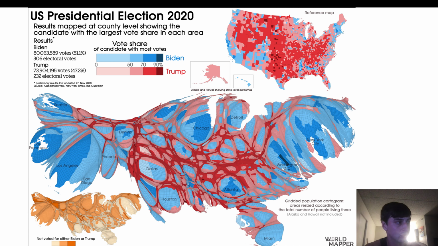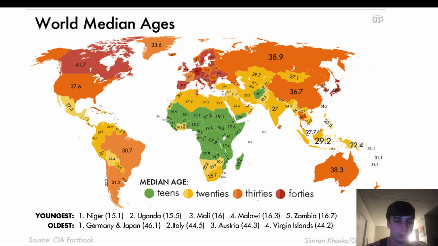So I thought it was really cool just to see how these big cities really have a lot of the Democrat votes, and how these rural areas just really are in strong favor of the Republicans. So this is a pretty cool map, I thought.